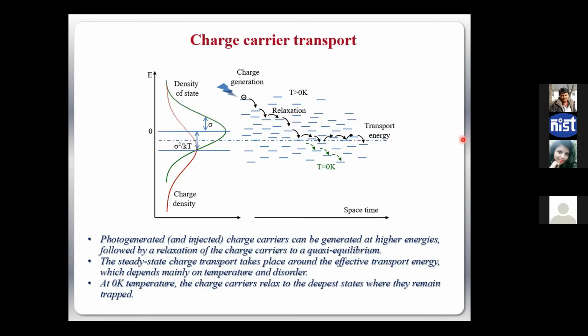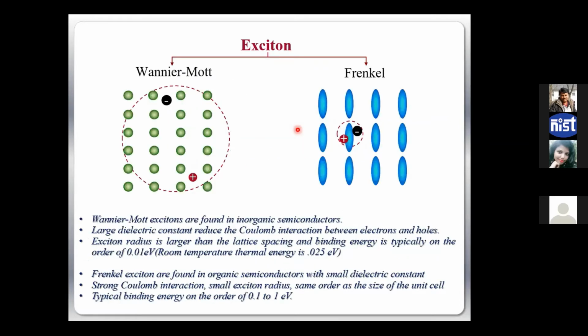Now, when something is hopping from one side to another, obviously its motion will be a little slower compared to continuous motion, right? So hopping makes the mobility of organic semiconductors lower than inorganic semiconductors. And one last thing that you should understand about organic semiconductors is the exciton binding energy. For inorganic semiconductors, I did not talk about excitons. Every time I said, okay, you shine light, and if the photon energy is greater than the band gap, it will create a free electron and hole, right? And all these things for inorganic.